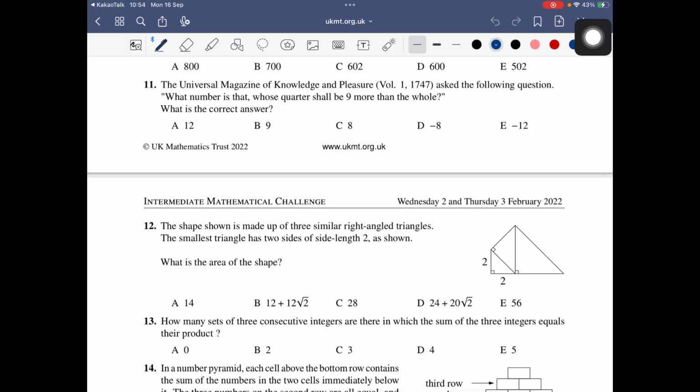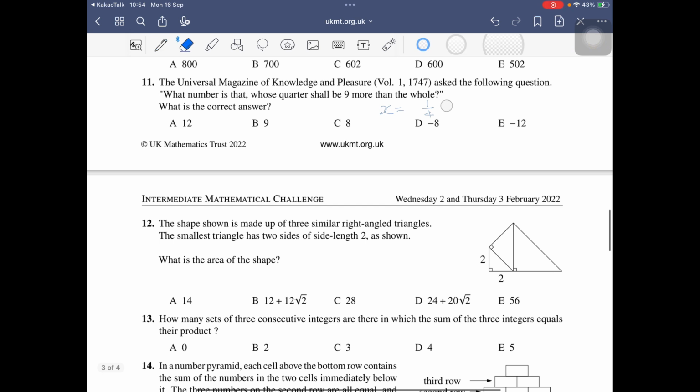Universal Magazine, Knowledge and Pleasure. Following question: What number is that whose quarter shall be 9 more than the whole? So the number is that whose share, a quarter, shall be 9 more than the whole. Quarter of the number shall be 9 more than the whole. Like this. So x equals negative 12.